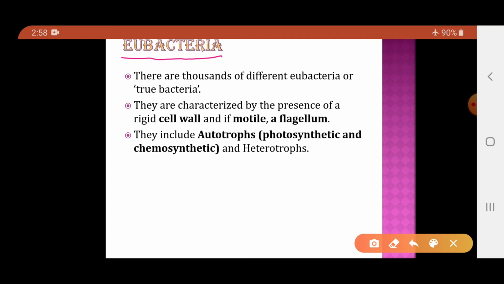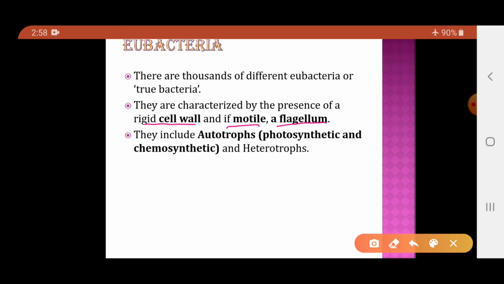So basically most of the bacteria found in the universe are the eubacteria. There are thousands of different eubacteria, which are commonly called the true bacteria. These true bacteria have a rigid cell wall. So they will have a proper cell wall, and if motile, they will possess the flagellum. The plural form of flagellum is flagella.